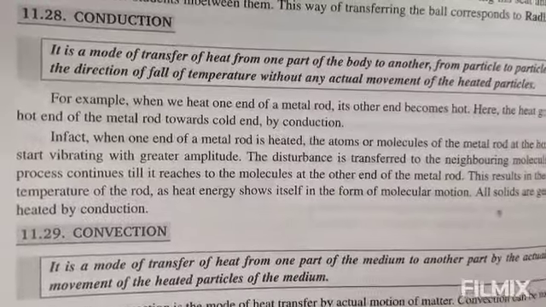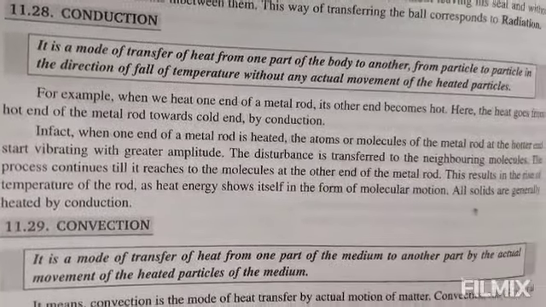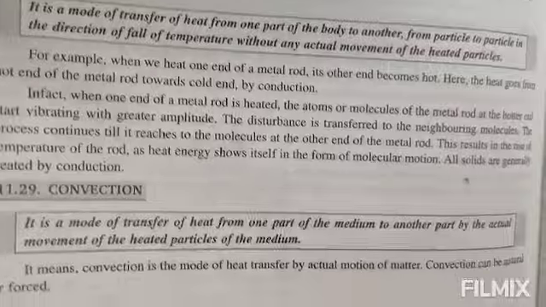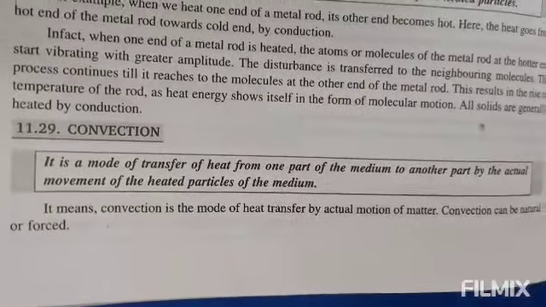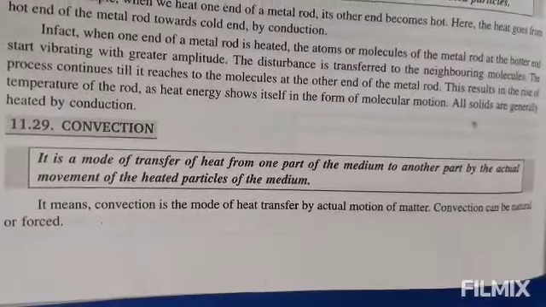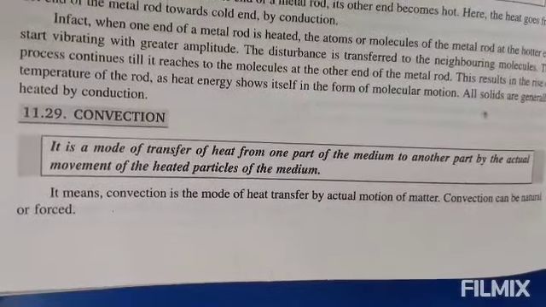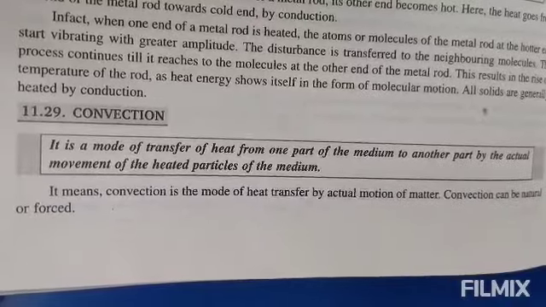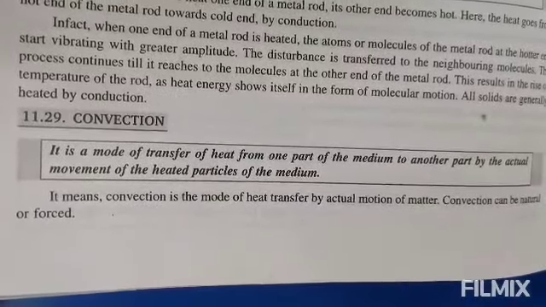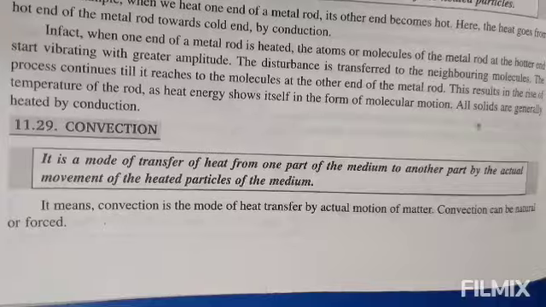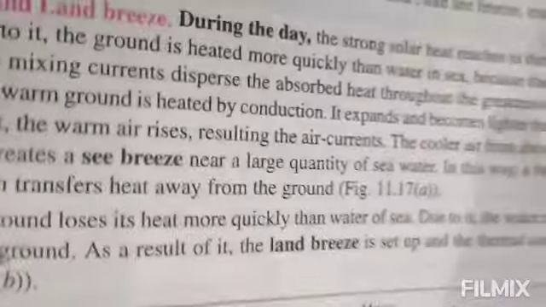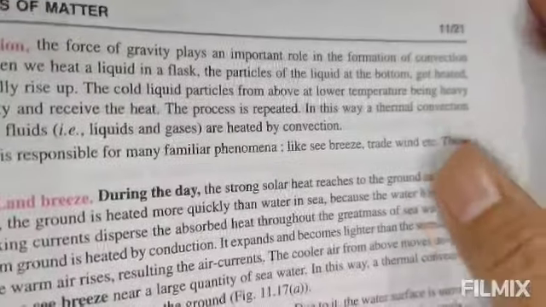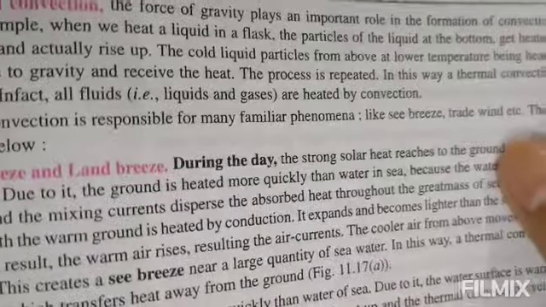Now, convection. Convection is a mode of transfer of heat from one part of the medium to another part by the actual movement of the heated particles of the medium. It means convection is the mode of heat transfer by actual motion of matter. Convection can be natural or forced. There are two types of convection you can see. One is natural convection and another is forced convection.